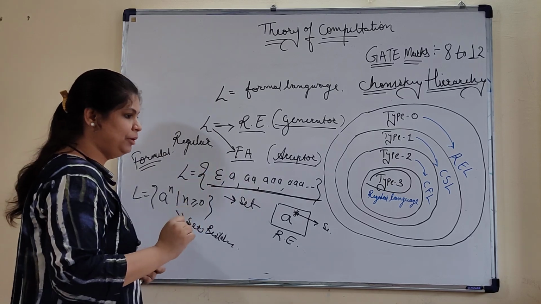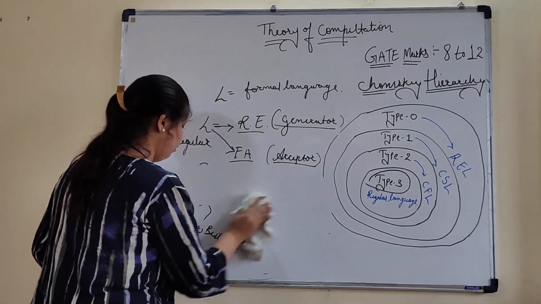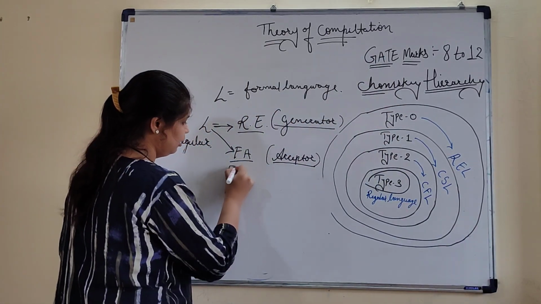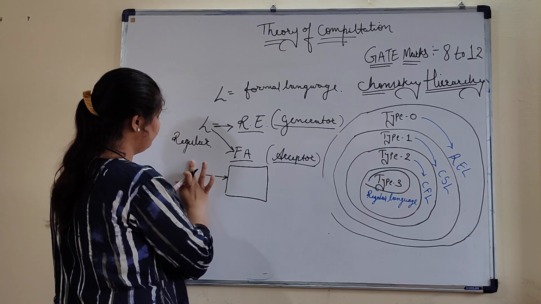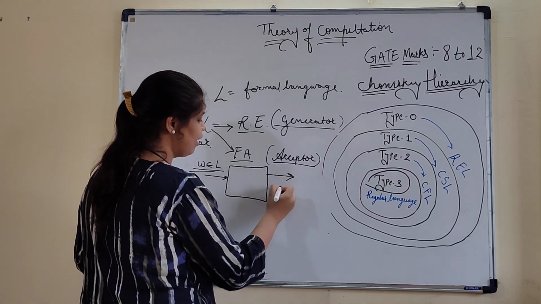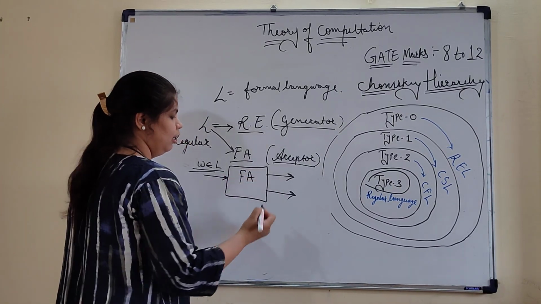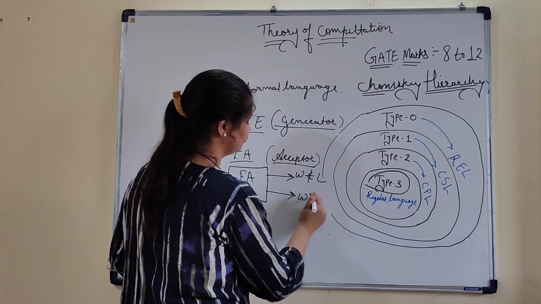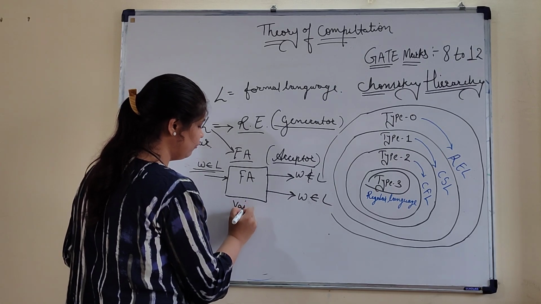Now, move on to the acceptor part. What is the acceptor part exactly? What is the meaning of acceptor? We have one box design for this acceptor model. This is one of the boxes. In this, we can provide any W from your language L, and we can validate it according to the validator of the FA model, whether it belongs to your particular L or not. That is nothing but the normal validator for you.